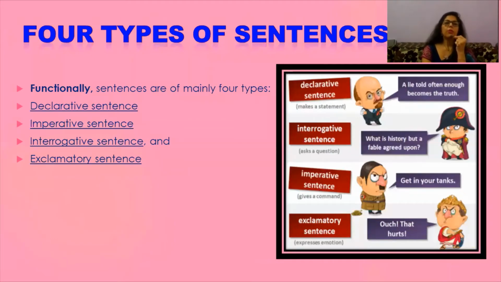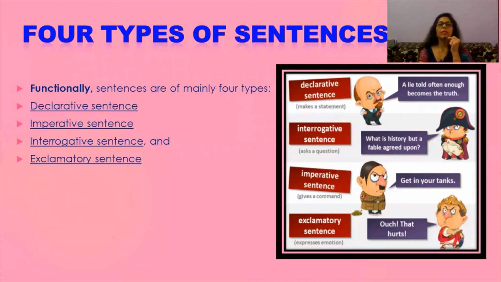Now if we talk about the function of a sentence, then there are four types of sentences: declarative sentence, imperative sentence, interrogative sentence, and exclamatory sentence. So a declarative sentence makes a statement, it always declares. For example, a lie told often enough becomes the truth. What is history but a fable agreed upon?